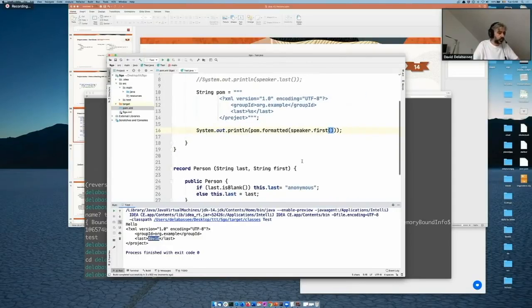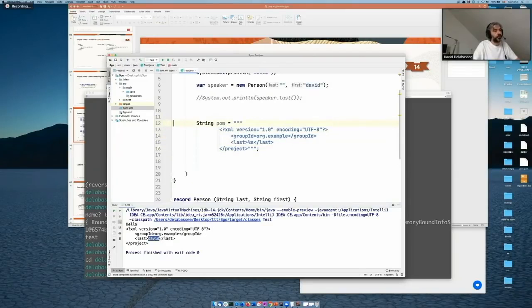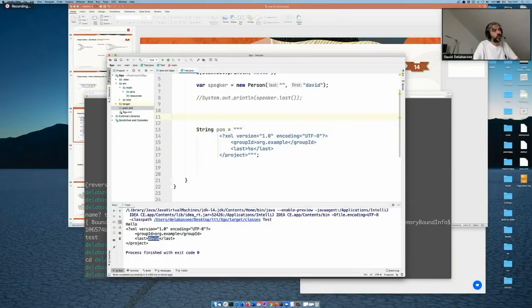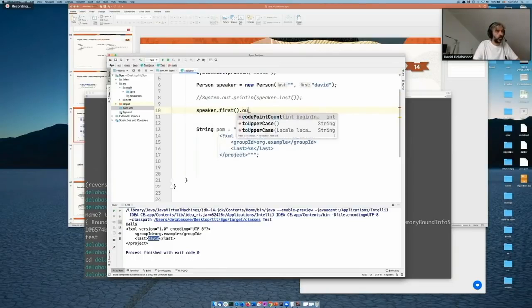Now let's move on to another feature of JDK 14, and that's pattern matching. You see we have this speaker object, which in fact is a person. So that means that we can do something like speaker first, right?